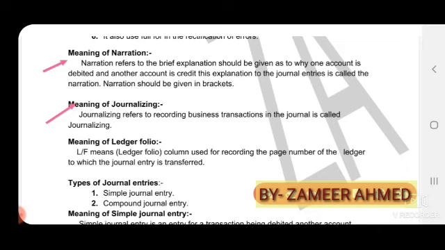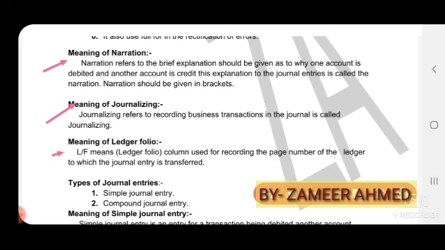After analyzing, classifying and finding the debit and credit, once you confirm them, we record the same in a journal. That is journalizing: recording in the journal.